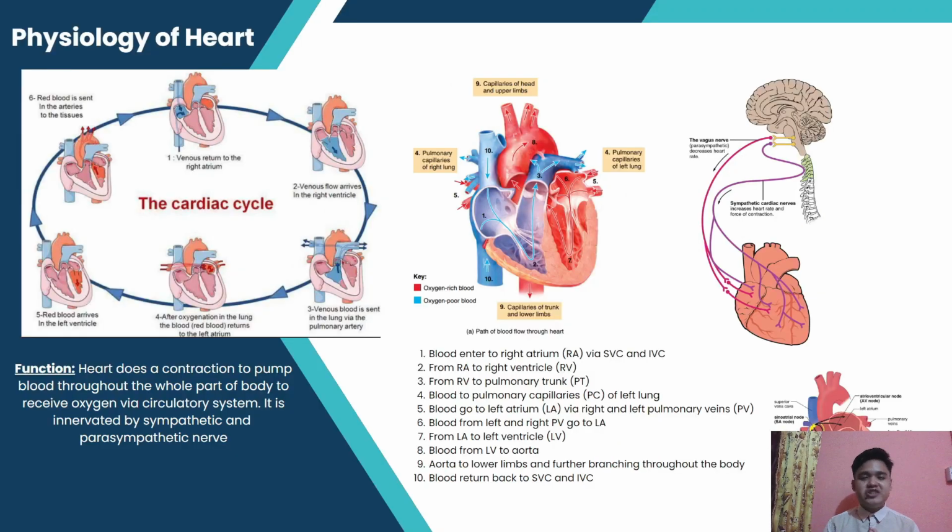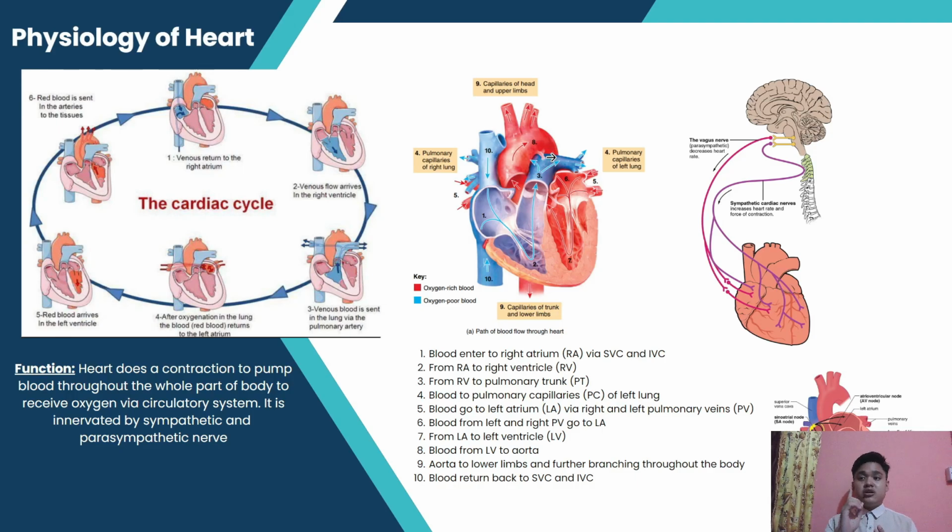The physiology of the heart is that it functions to contract and pump blood throughout all the body cells and tissues, in our upper limbs and lower limbs. So beautiful, right? How the heart works. The blood enters from the superior vena cava and inferior vena cava into the right atrium, then goes to the right ventricle and then to the pulmonary trunk. What happens here?